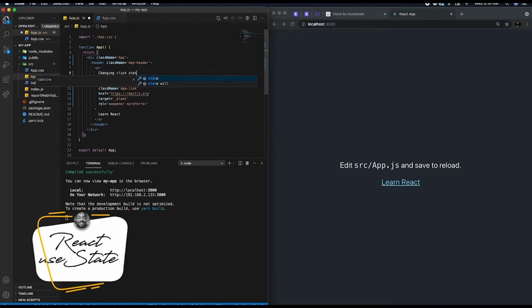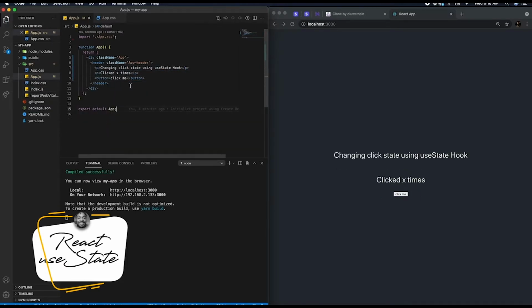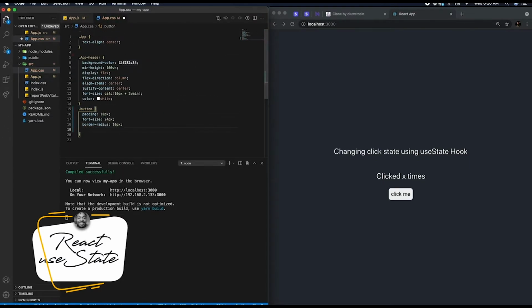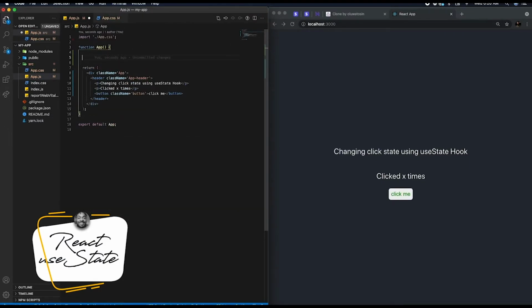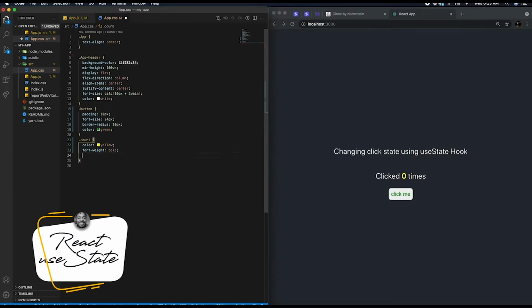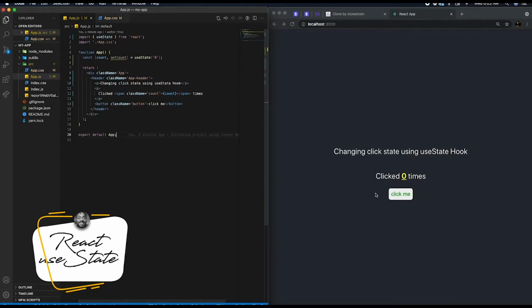I'm going to give a condition to this button, that when I click this button, I want something to happen. And this is what I'm going to set to it.